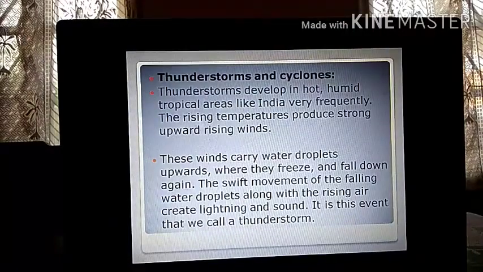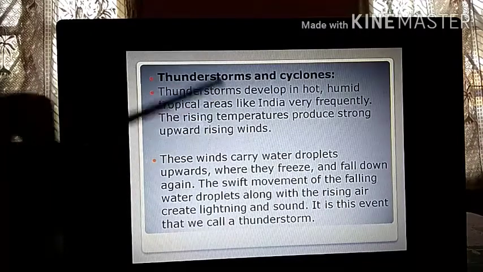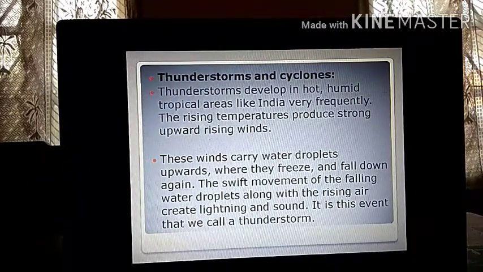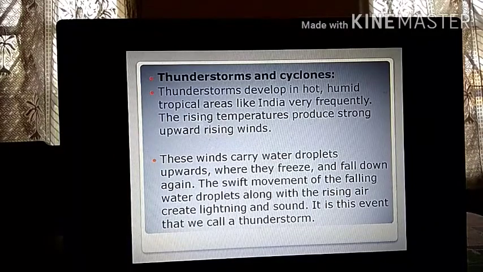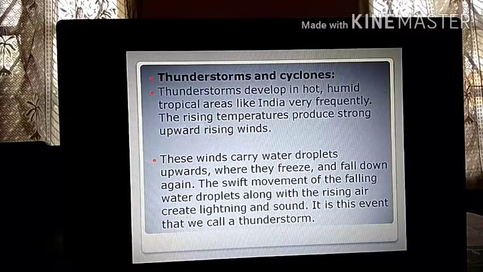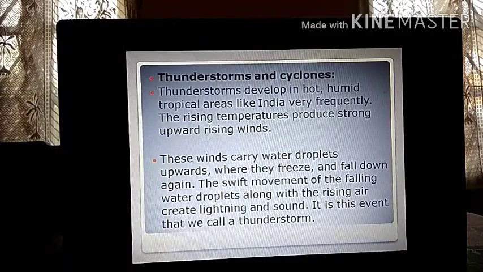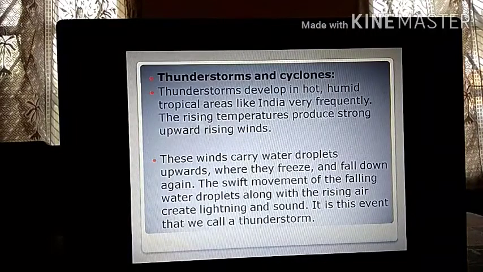Now we come to a very interesting and very important topic of this chapter, that is thunderstorms and cyclones. Thunderstorms develop in hot, humid tropical areas like India very frequently. Thunderstorms are very, very common here, isn't it? It is something that we experience during the rainy season. We have seen how thunderstorms come, and you will see that lightning is there along with the heavy rain. All these things we experience quite often, especially in India.